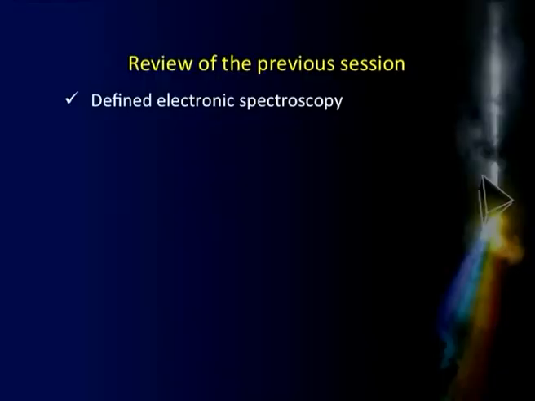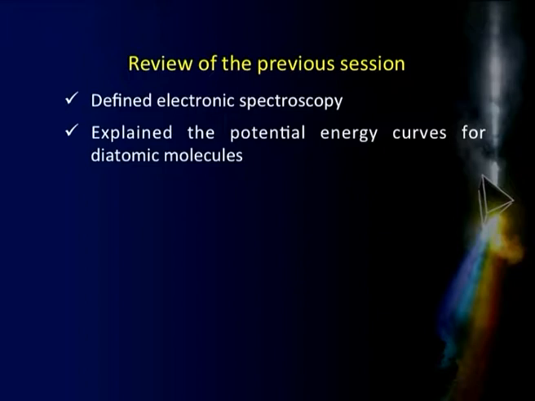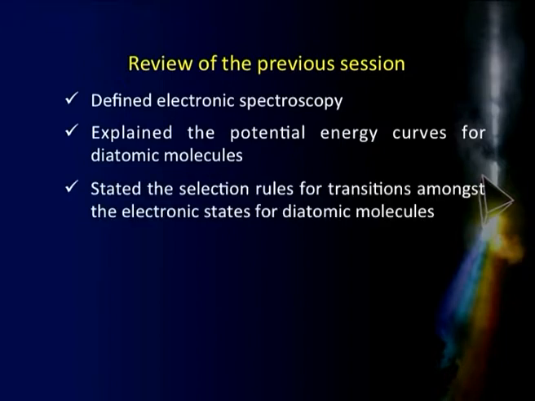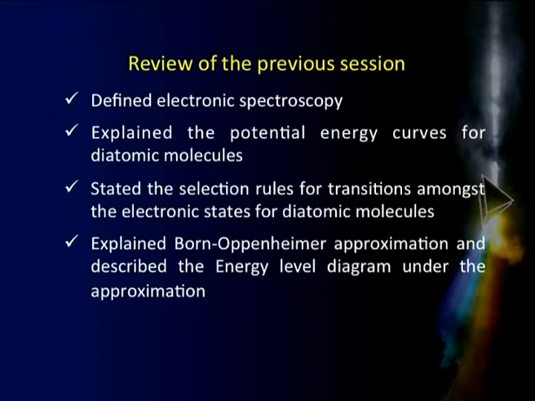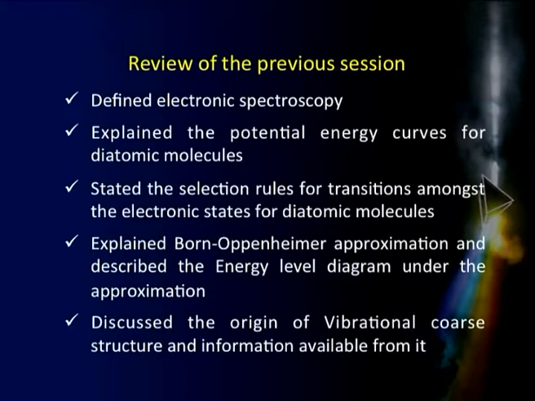In the previous session we basically started by defining what electronic spectroscopy is. Thereafter we explained the potential energy curves for diatomic molecules, wherein we saw the electron energy levels there, and then we stated the selection rules for the transitions amongst the electronic states for diatomic molecules. Having done that, we moved on to a very important approximation, what is called the Born-Oppenheimer approximation, and we saw how we describe the energy level diagram under this approximation. Thereafter we discussed the origin of vibrational coarse structure and the kind of information available from it. That means we talked about the vibrational progressions and things like that.